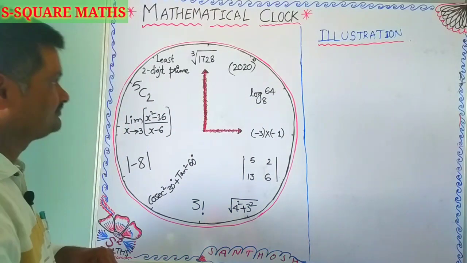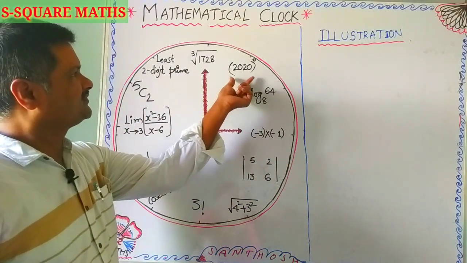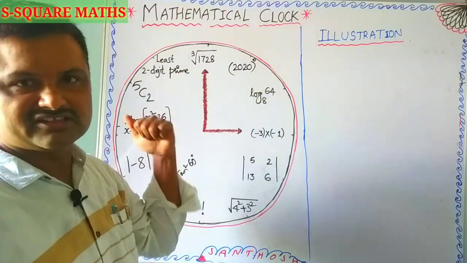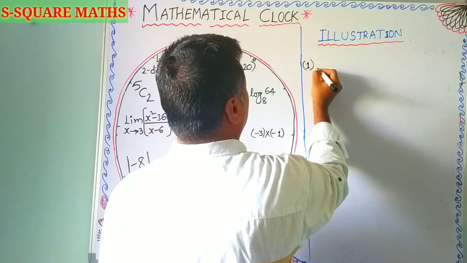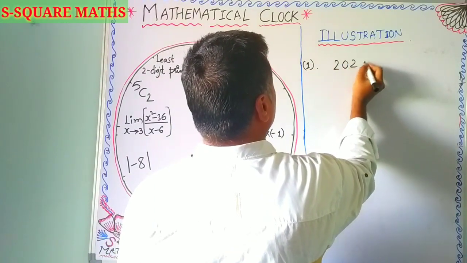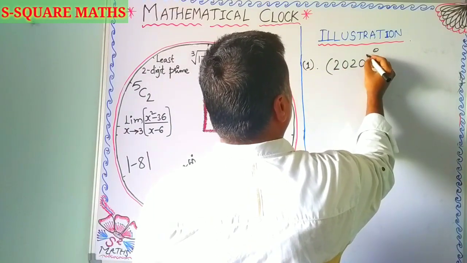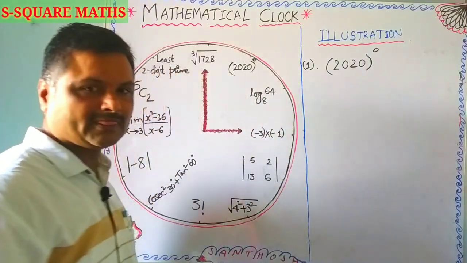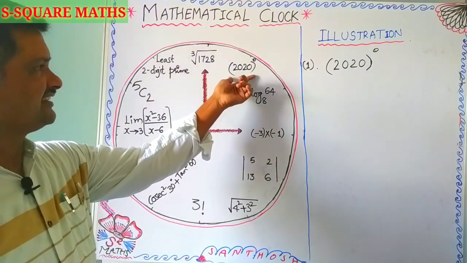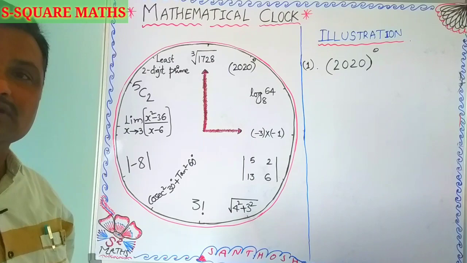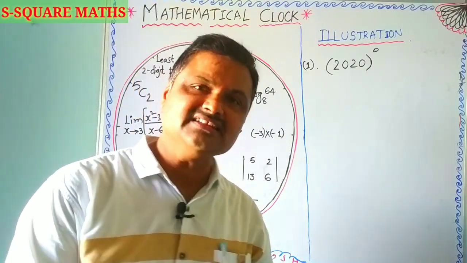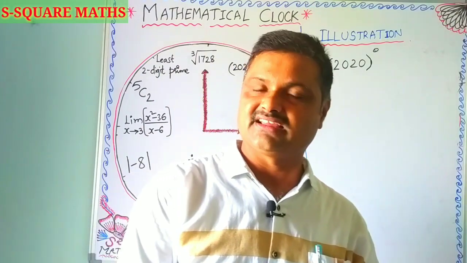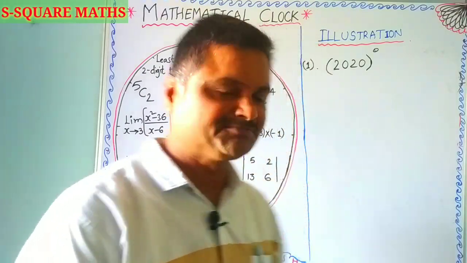So the first one stands for 2020 whole power 0. If you observe carefully, this is related to our exponents, the laws of exponents which you studied in 6th, 7th and up to the 8th standard.